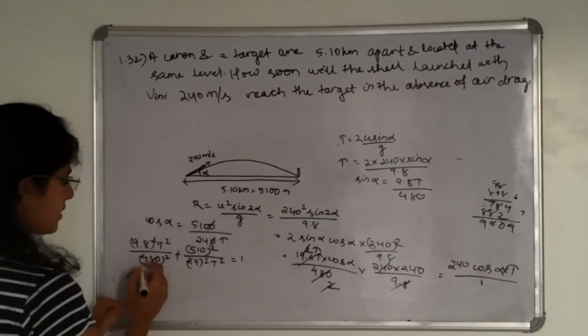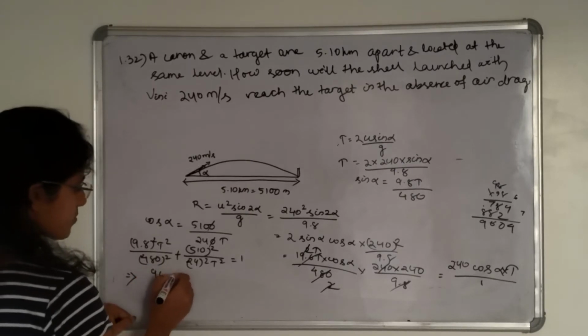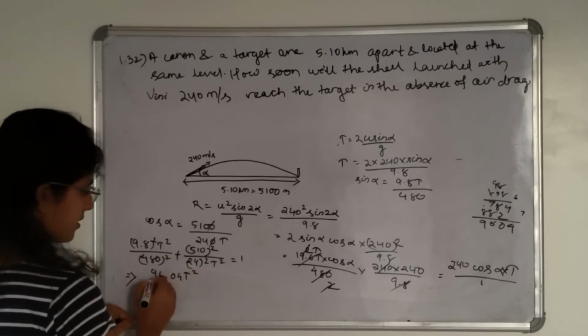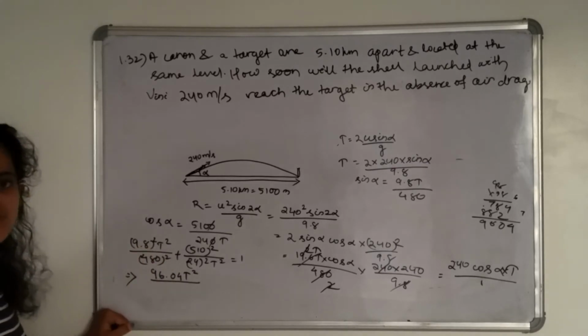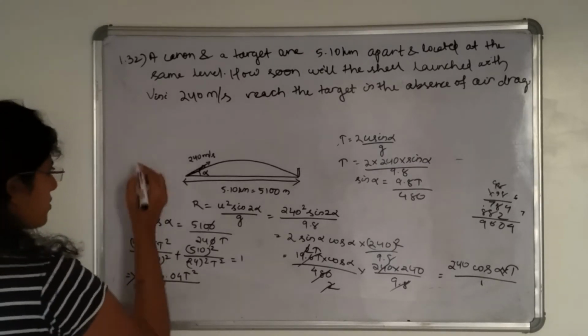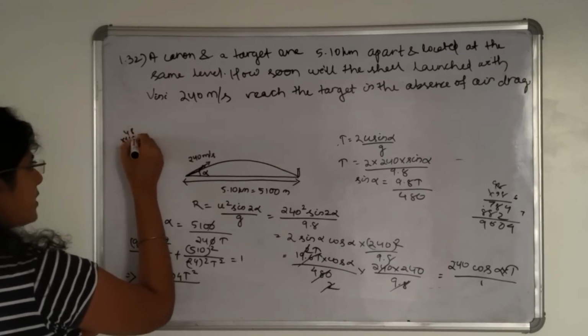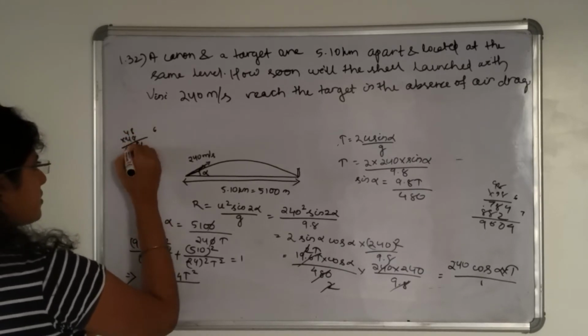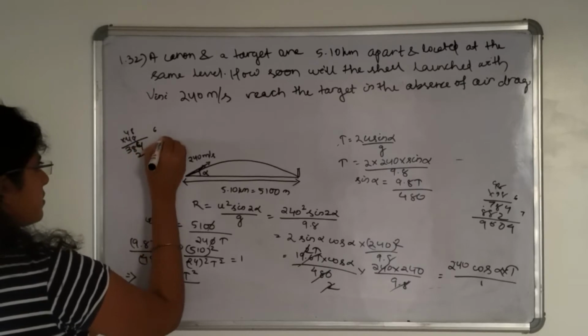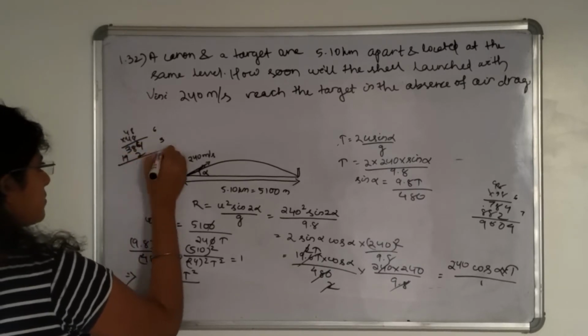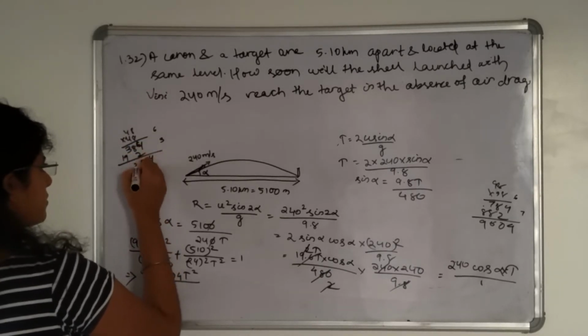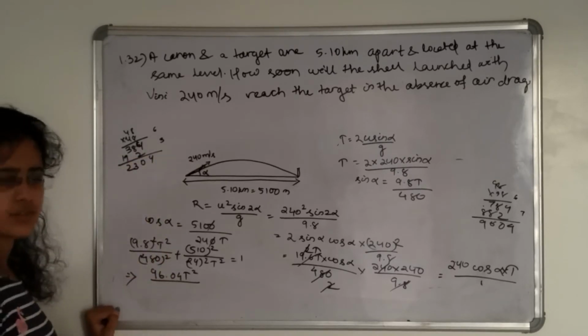9604. 96.04 t square divided by 480 whole square. That means it will be 48 into 48, 2304.